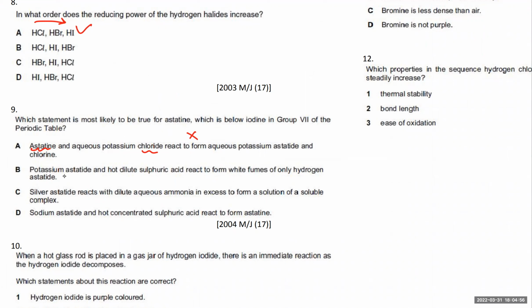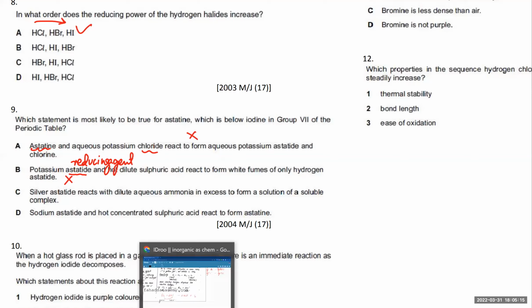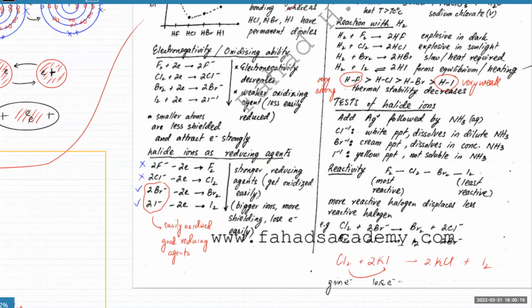This is also not true, because right at the bottom, potassium astatide is going to be a very powerful reducing agent.